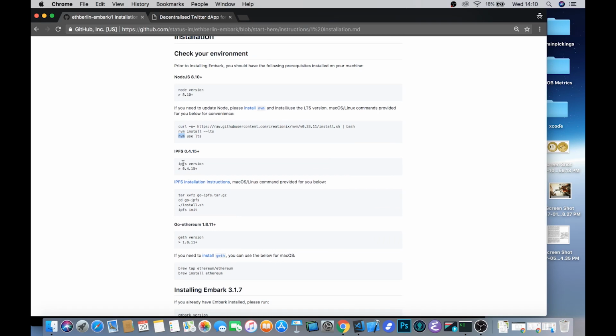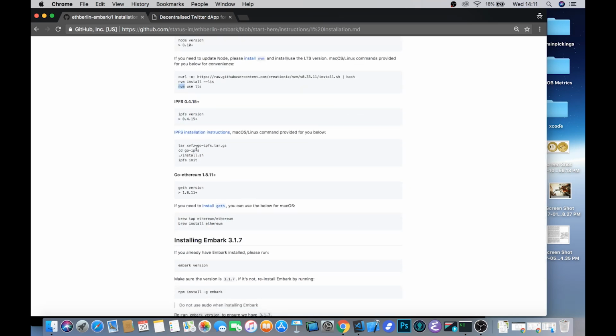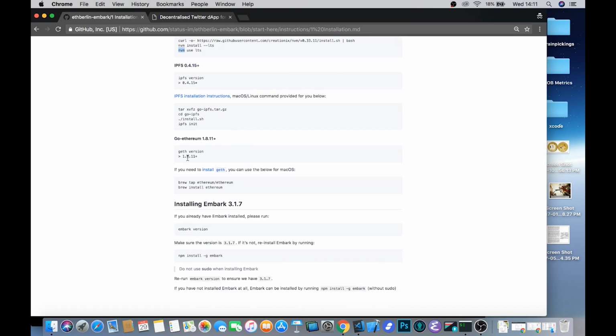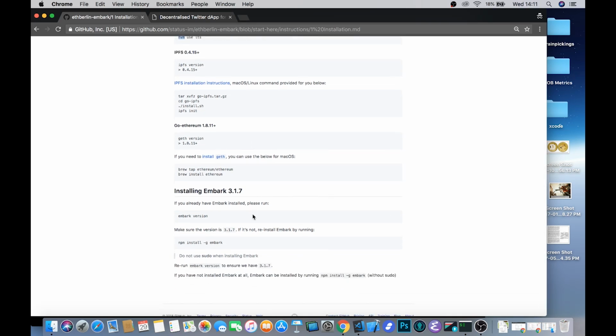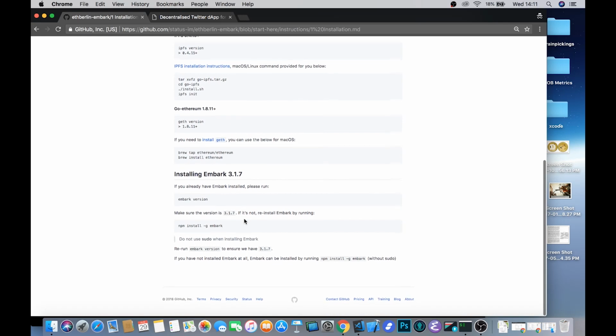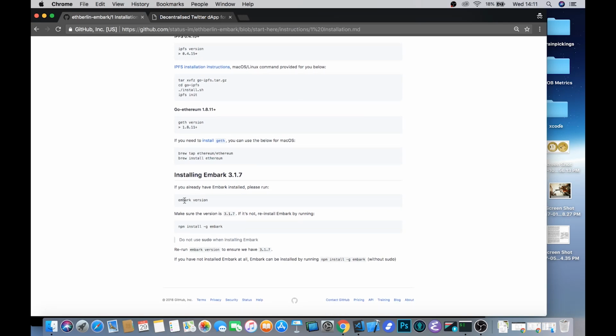You'll also need IPFS, which is the appropriately named Interplanetary File System. It's a content-addressed distributed file store that we'll be using for our user pictures in this tutorial, and Embark connects to that automatically for you if you just install it. The instructions are there. You can also install Geth, which is the Go Ethereum client, version 1.8.11 or higher, and again that comes with some installation instructions. And then you need to have Embark, and if you don't, it's as simple as doing npm install -g embark. You should get version 3.1.7 and potentially version 3.1.10 by the time that this tutorial is out. Either will do.